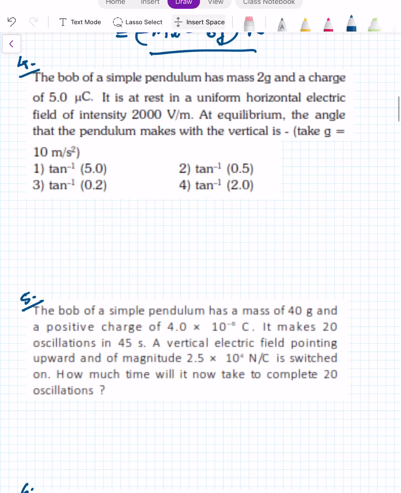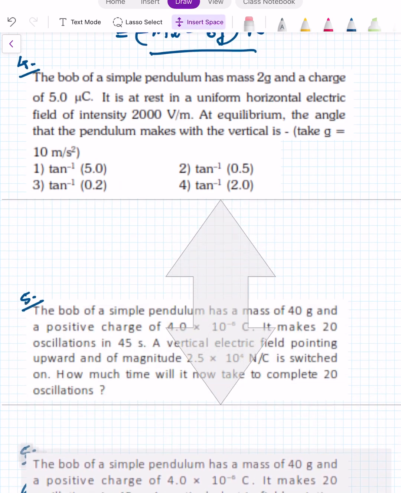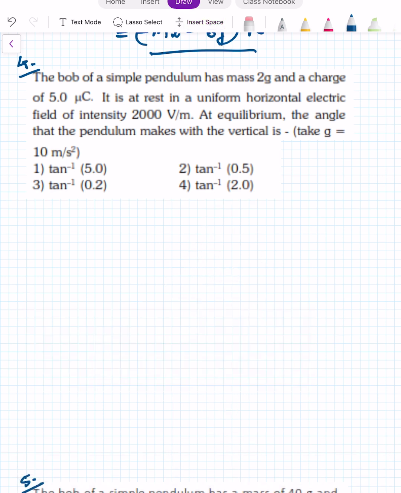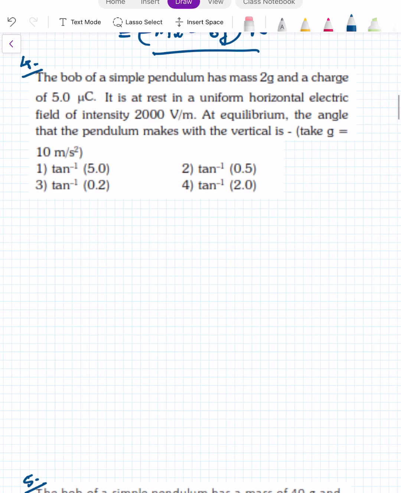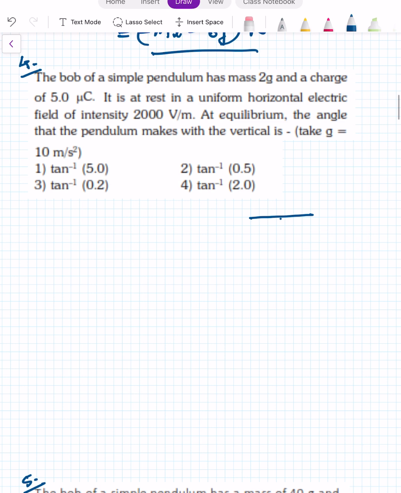Now up to here, questions were based directly on the formula. But how the same situation can be used with some other concept also, those few questions are there. The bob of a simple pendulum has a mass of 2 gram and a charge of 5 microcoulomb. When the bob is there of a simple pendulum, it is having the mass and charge Q. Mass given as 2 gram and charge 5 microcoulomb.